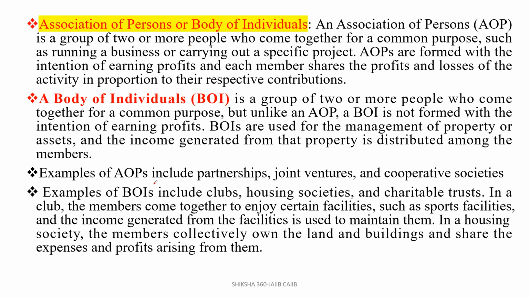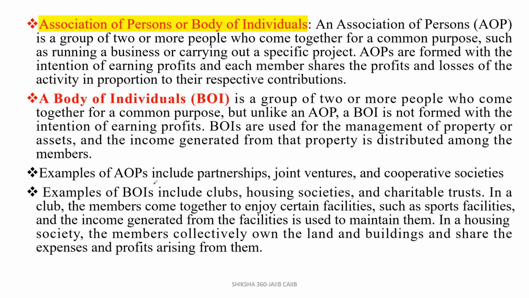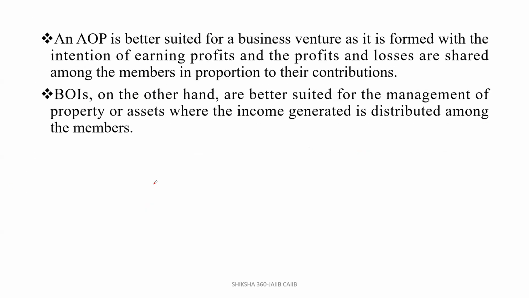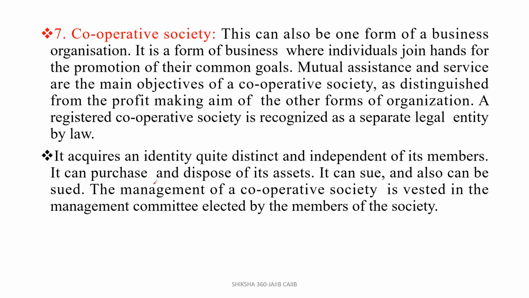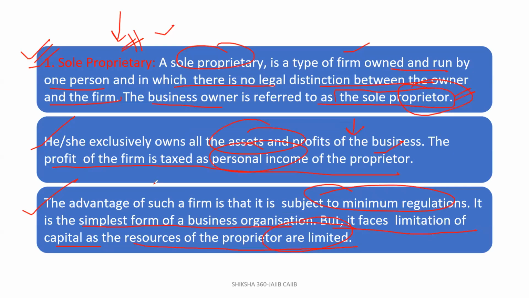Okay, so up to this much we have to cover in this session. In the next session, we will cover the association of persons or body of individuals, company and cooperative society. All these things we will cover in the next session along with 7 to 8 questions.